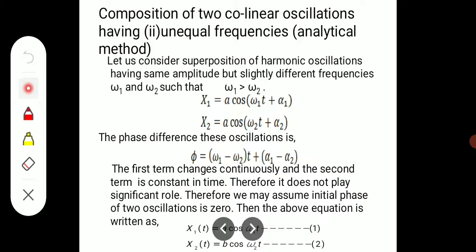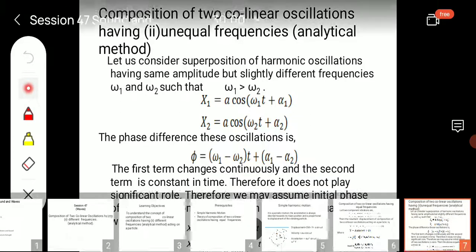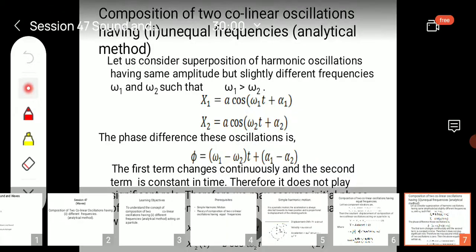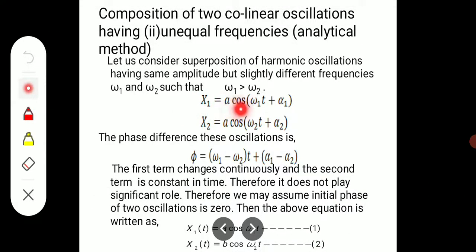Here I will take x, so that x equals a cos omega t, that is the equation of simple harmonic motion. Therefore x1 equals a cos of omega 1 t plus alpha 1, and x2 equals a cos of omega 2 t plus alpha 2. The phase difference of these oscillations is phi equals omega 1 minus omega 2 into t, plus alpha 1 minus alpha 2. So this is the frequency difference and this is the initial phase difference.